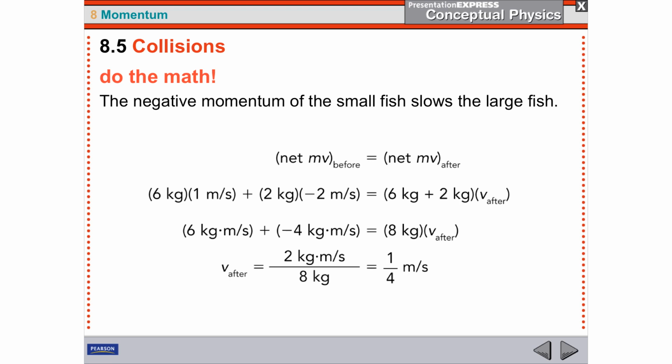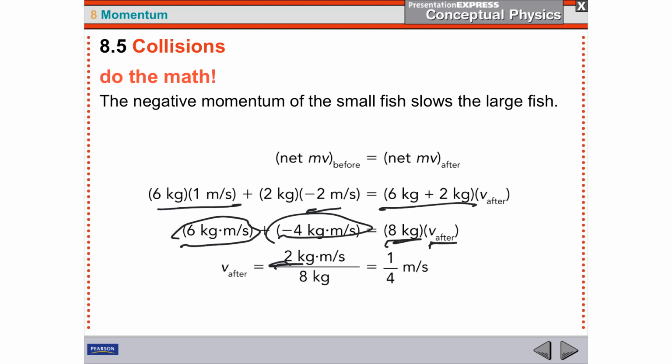So let's look at the math. We've got 6 times 1, and then 2 times negative 2. That negative 2 is showing you that it's going in the left direction, and we could set that up any way we want. But if right is positive, then left has to be negative. So then we'll end up with 6 plus 2 as the mass, because it doesn't have a negative mass, times the new velocity. So we have 6 plus a minus 4.